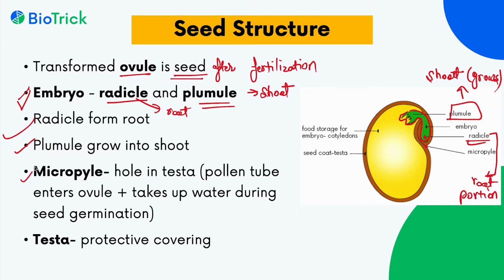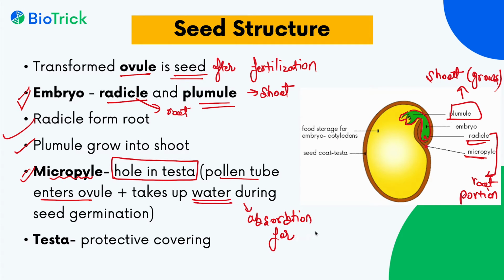Next is micropyle. Micropyle we just discussed. It is a point from where the pollen tube enters the ovule and it appears as a woolen tester. Another important feature of the micropyle is that it acts as a point to take up or absorb water. It acts as an absorption point for water during seed germination. So micropyle has two important features: entry into the ovule and absorption of water.